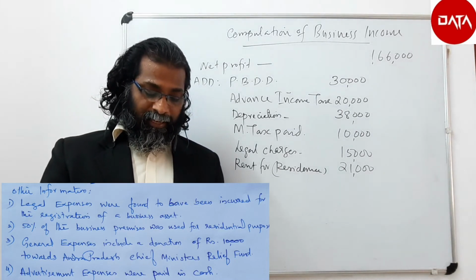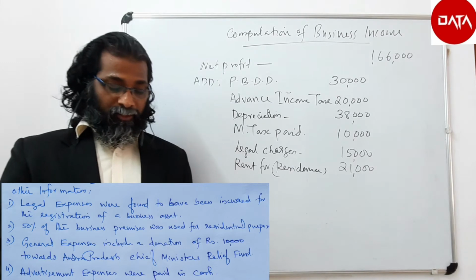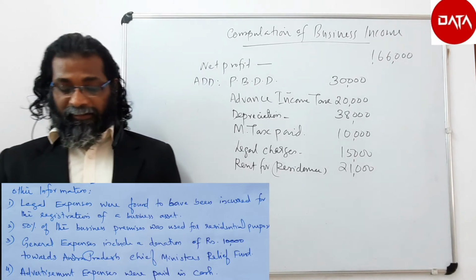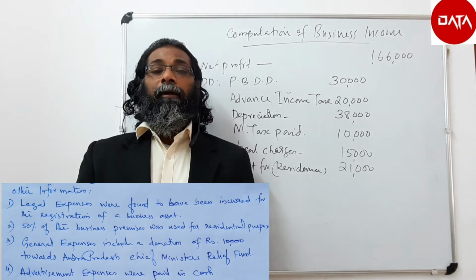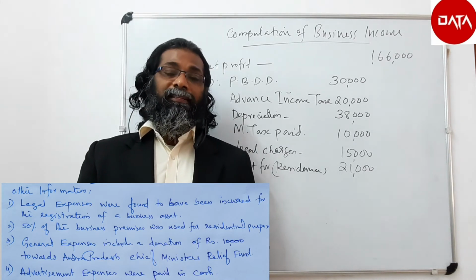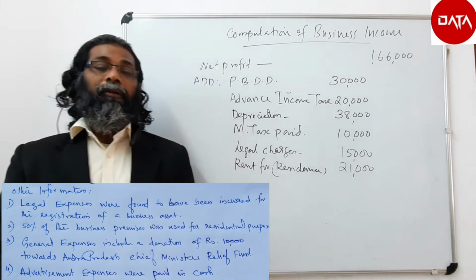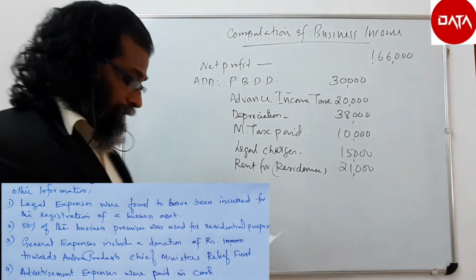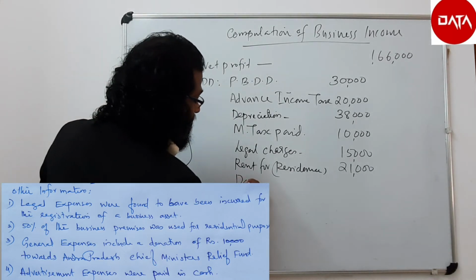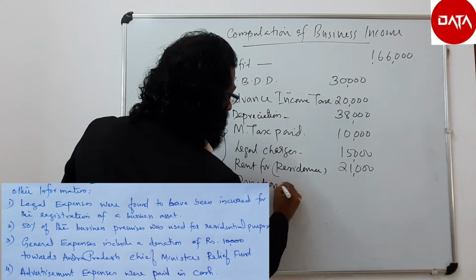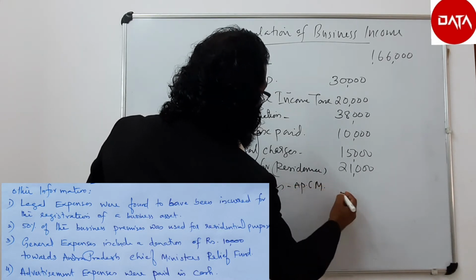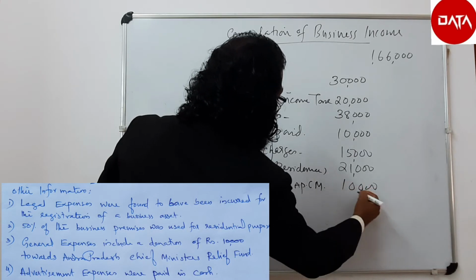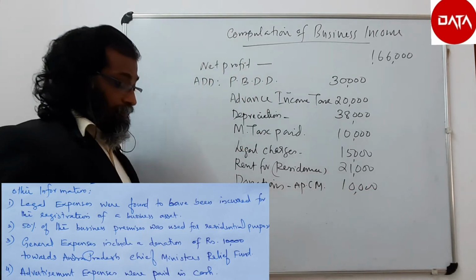General expenses include a donation of 10,000 towards the Andhra Pradesh Chief Minister's Relief Fund. This is a contribution eligible for deduction under section 80G, but not here. So it is to be added back, 10,000. Donation to Andhra Pradesh Chief Minister, 10,000, it will be added back.